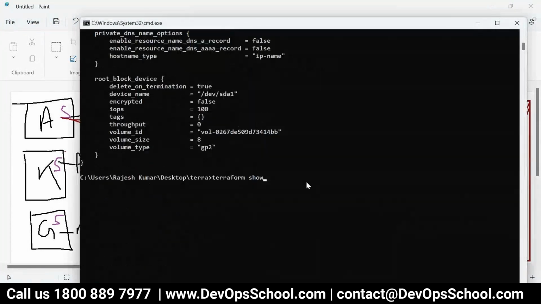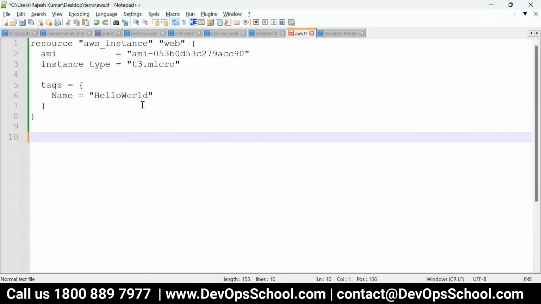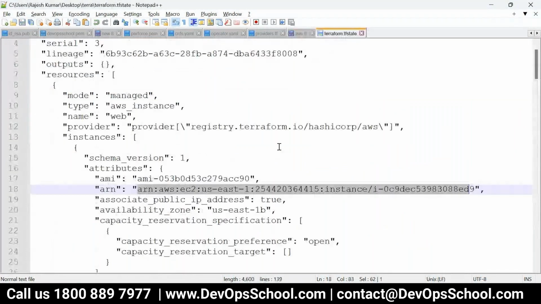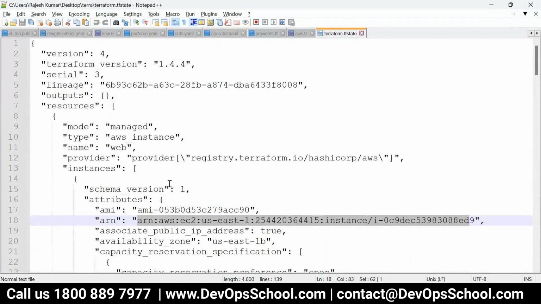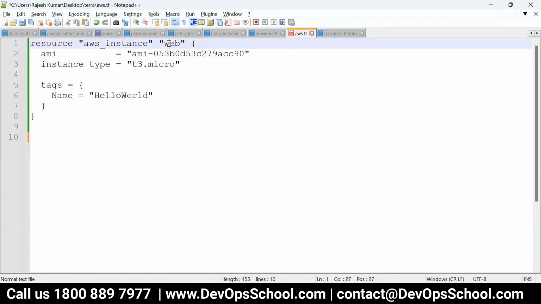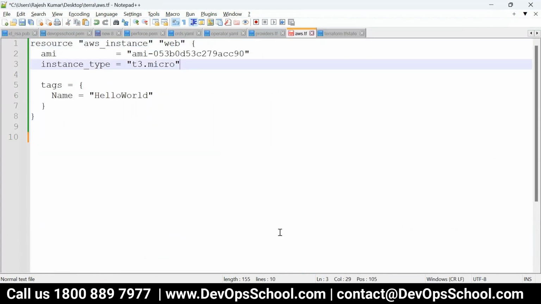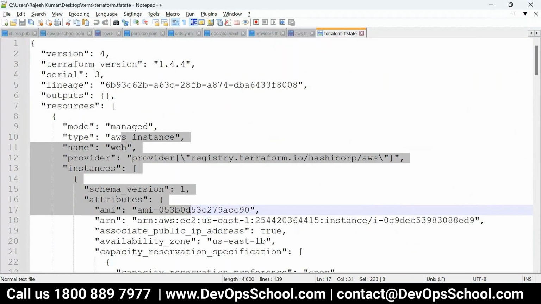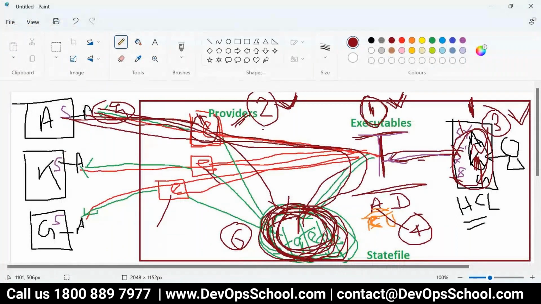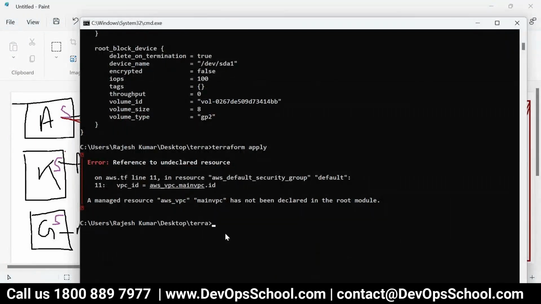Terraform apply, one more time. It will say everything is up to date. No need to create anything because I already created it. Why? Because in the AWS TF and here, look at this, this is the JSON output. This is the resource request. So if you delete that file, it will not find this in the JSON format, so it will create it. Getting my points? If I delete it and apply again, it will create a new instance again.